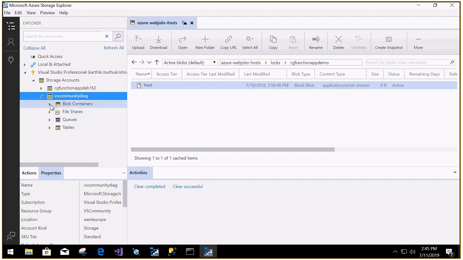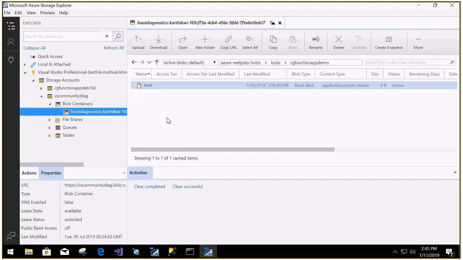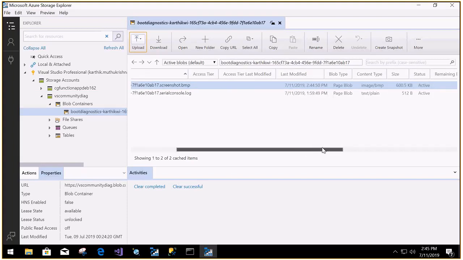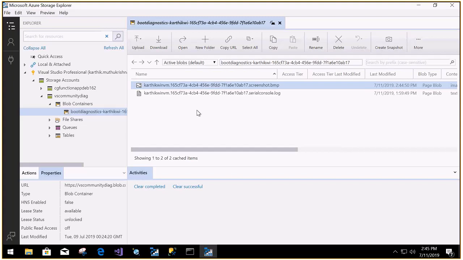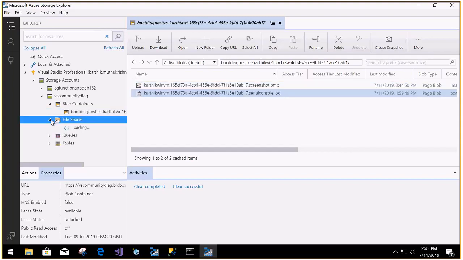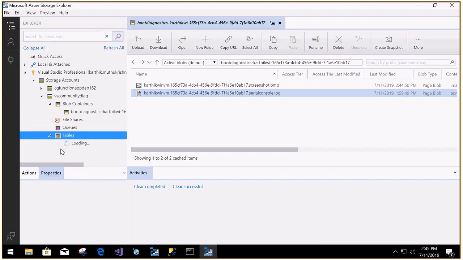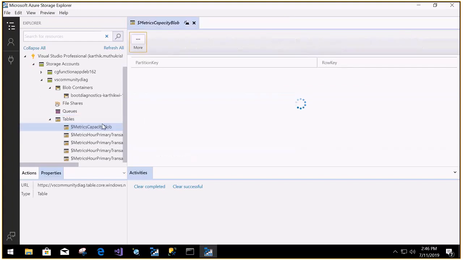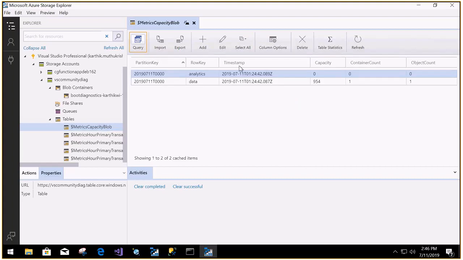In the blob containers, this is my page blob. Look at this, it is very small. There are file shares, queues, tables. So you can store table-like structures like this, queues, and any files you can place.